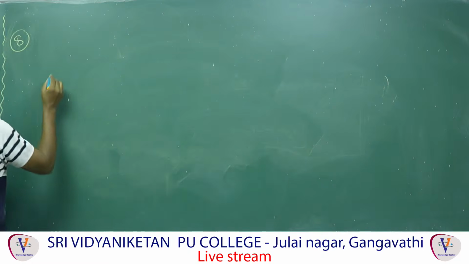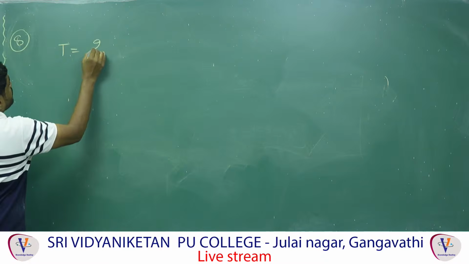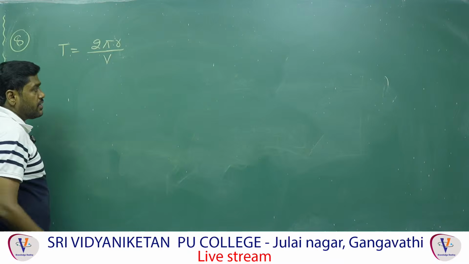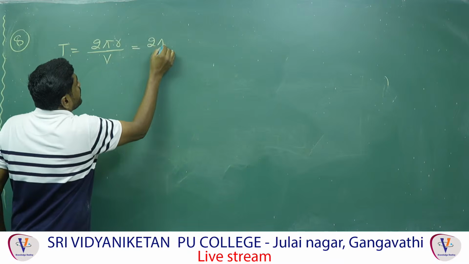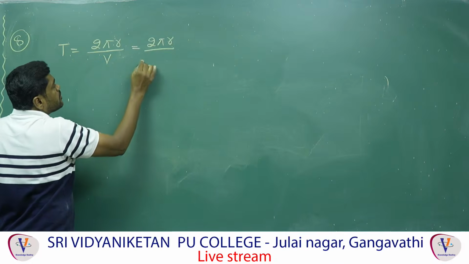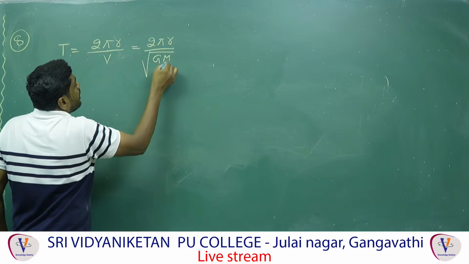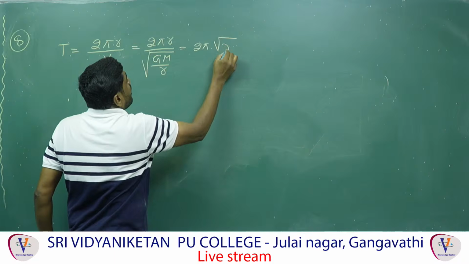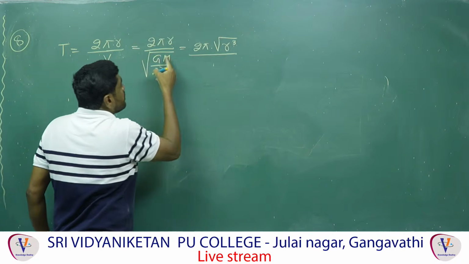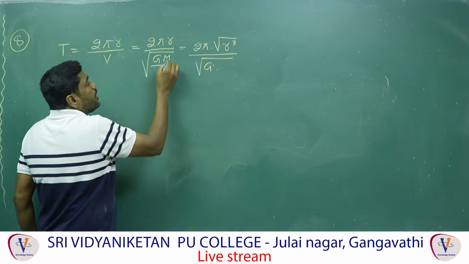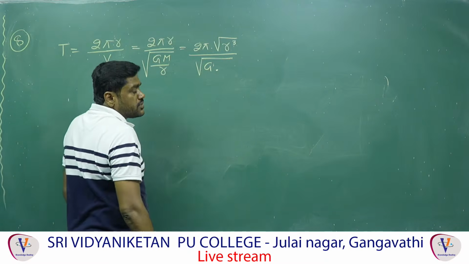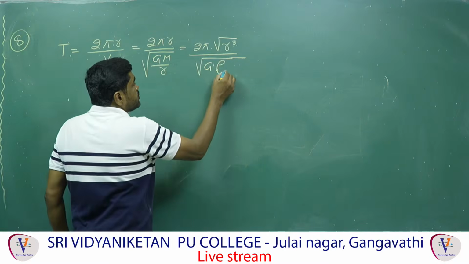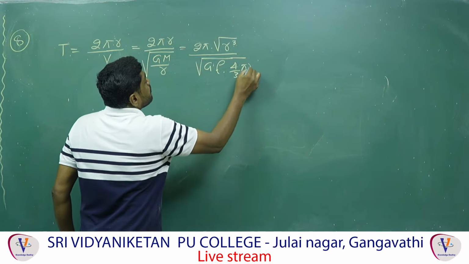See here, generally the time period formula: T is equal to 2 pi R by V, where V is the orbital velocity. The orbital velocity is equal to root of G capital M by R. Therefore if you simplify, you can get 2 pi root of R power 3 by G M. In place of the mass, you take mass equal to density into volume, since density is mass by volume. Therefore mass is equal to density into volume, that is 4 by 3 pi R power 3.